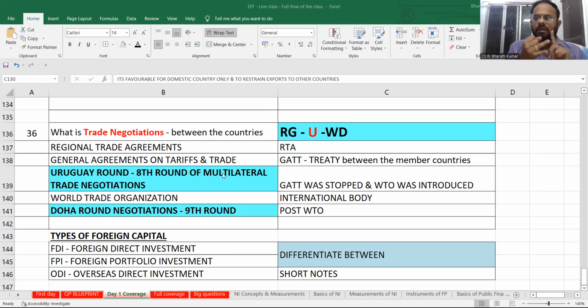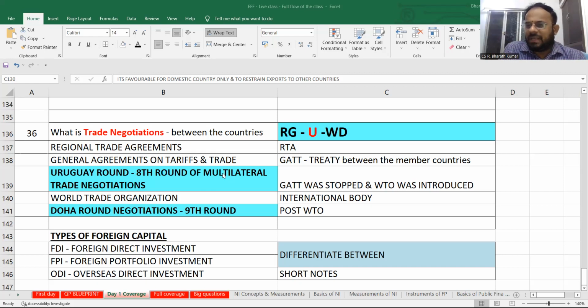GATT, General Agreement on Tariffs and Trade. That is your treaty between the member countries. They framed something like a treaty, and between the member countries, they had a deal that is to be done. That's a treaty, so that all the countries will abide by it. Uruguay round, 8th round of multilateral trade negotiation. That means that's the round. See, various member countries will gather in one particular place and take decisions whether one point is going to be okay or not okay between the member countries.